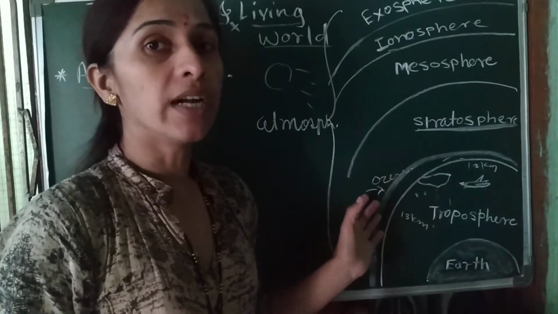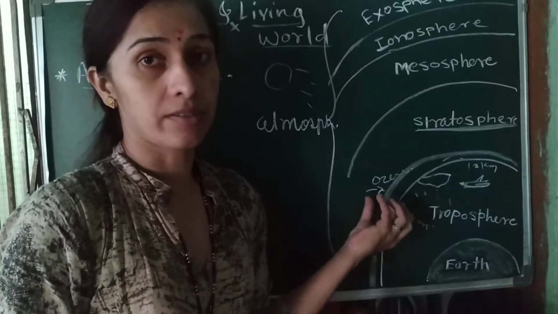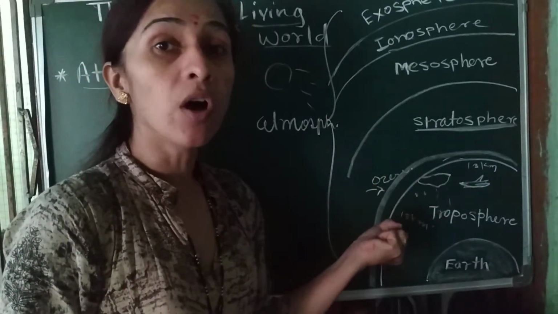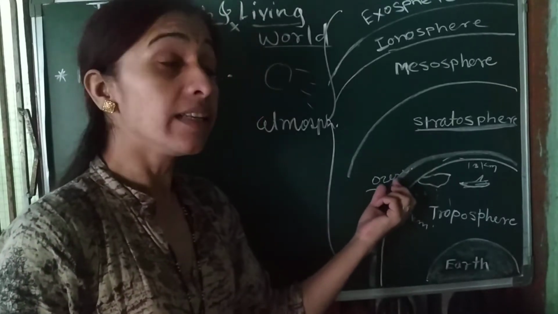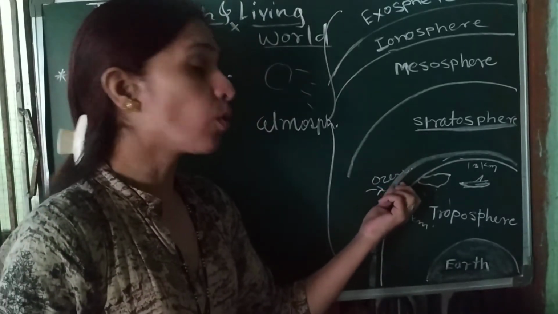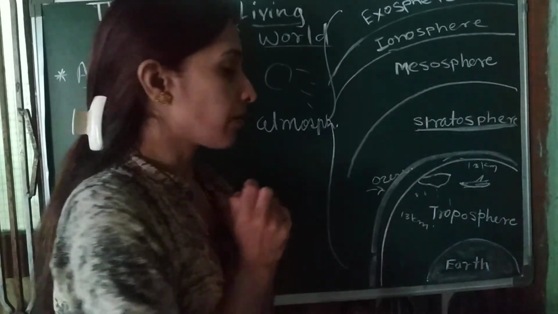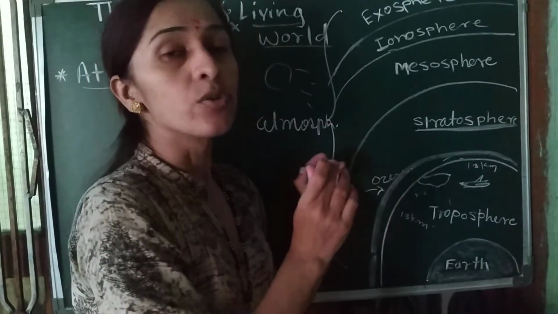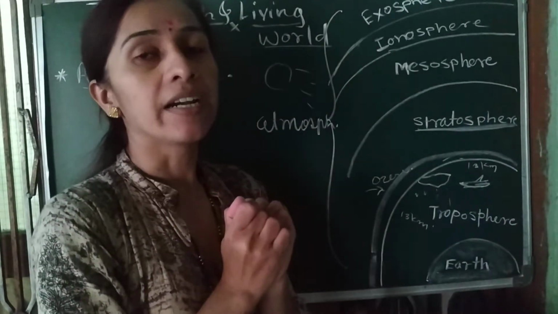Due to that ozone layer, the ultraviolet rays coming from the sun get absorbed, and the ozone layer protects us from those ultraviolet rays. So all living things are protected from ultraviolet rays.